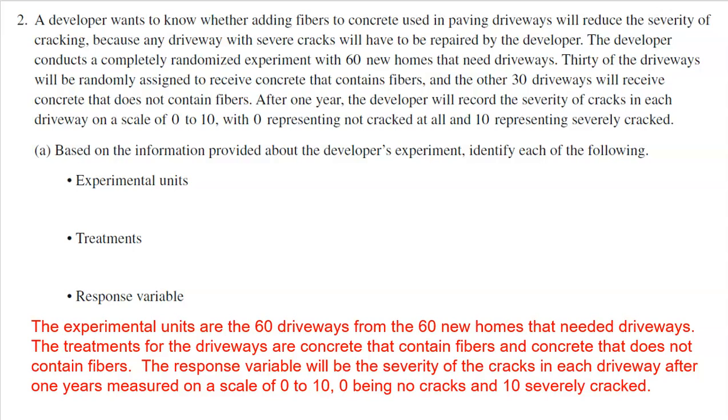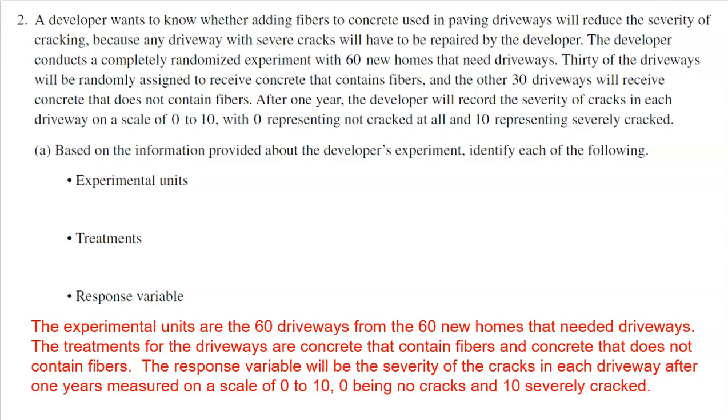So the experimental units are actually the 60 driveways from the 60 new homes that needed driveways. So be very clear on that. A lot of kids will say the concrete. No, the concrete is actually not the experimental units. It's the 60 homes. Those are the experimental units that all needed driveways, and every one of those homes is getting a driveway. So really we have 60 driveways.